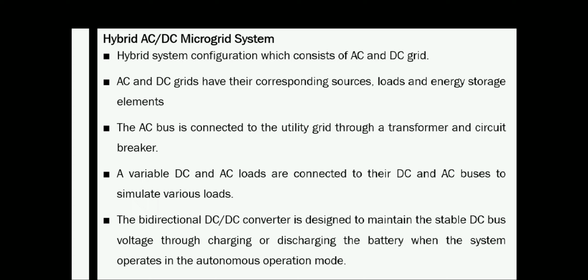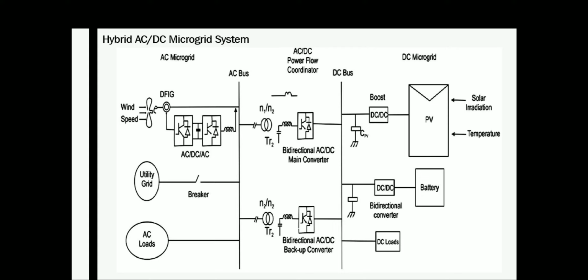Here you can see that we are using a battery with a DC bus. Here the battery is connected to the DC bus through a DC-DC bidirectional converter. Suppose this entire microgrid is operating in the standalone mode, the power stored in the battery should be given back to the DC bus. Otherwise, the battery is storing the energy from the DC bus.